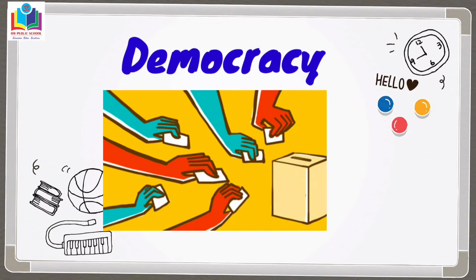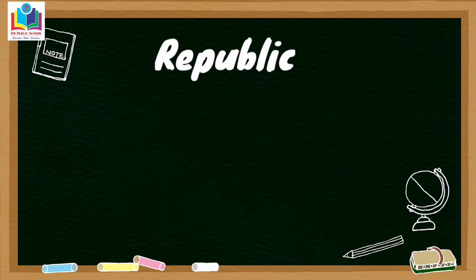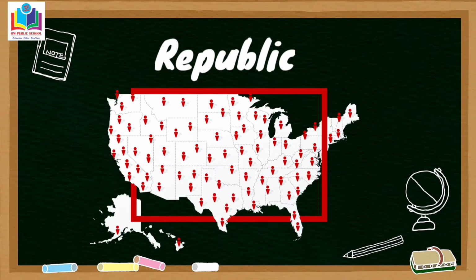Now, how is this democracy different from a republic? Let's see. In a republic also, it is the people who elect and choose their own government. However, the process is different. Here it's not the majority that elects the final leader, but it is the people who elect their own representatives from their given state or area.